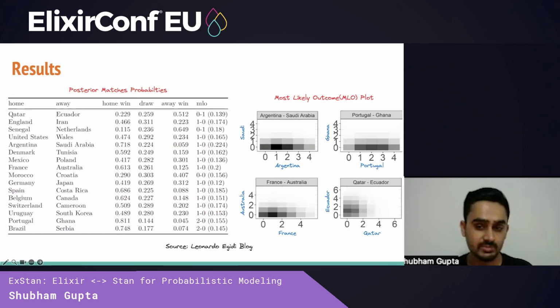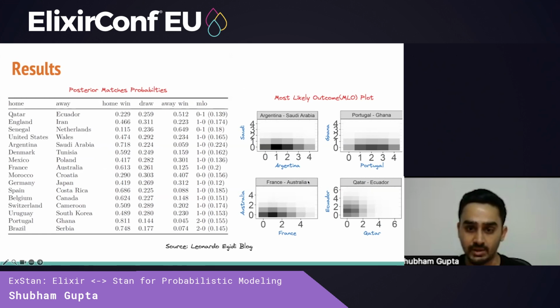We can define the previous model in Stan and run inference, and after fitting, we get the following results as shown in the table. The table here shows the chance of win, loss, and win and draw for both home and away team. Here, MLO refers to the most likely outcome. On the right, we see a graphical representation of this table.